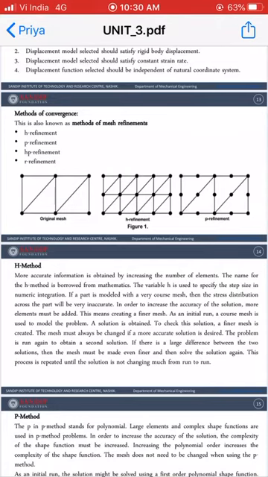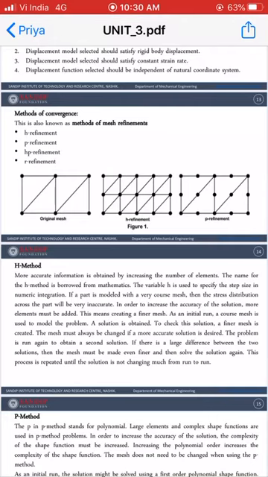So by increasing the number of elements, you will get the exact solution as compared to your coarse mesh. If we solve the problem using software with the coarse mesh, which has only 4 elements, we get one solution.